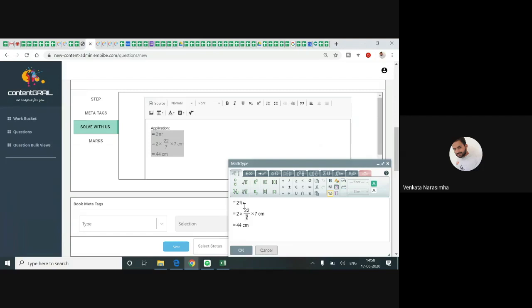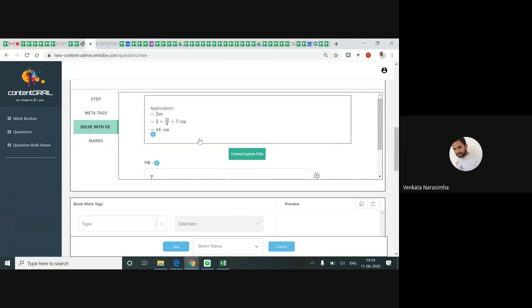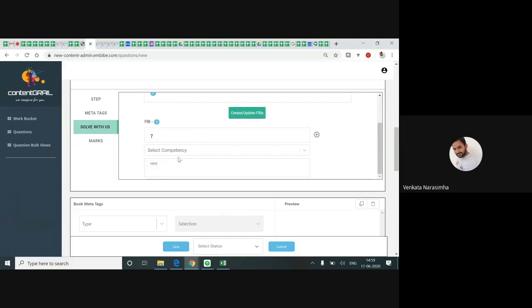This is in mat type. In the previous step, I made a FIB in word format only, but here it is in mat type. So I choose 7 only, and I'm clicking on this A and clicking on OK. 7 is highlighted. Now I'm clicking on this button, create or update FIB. So 7 is the FIB here.